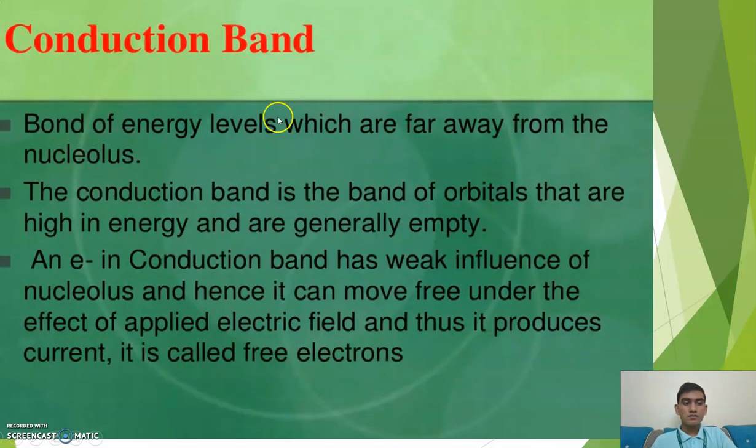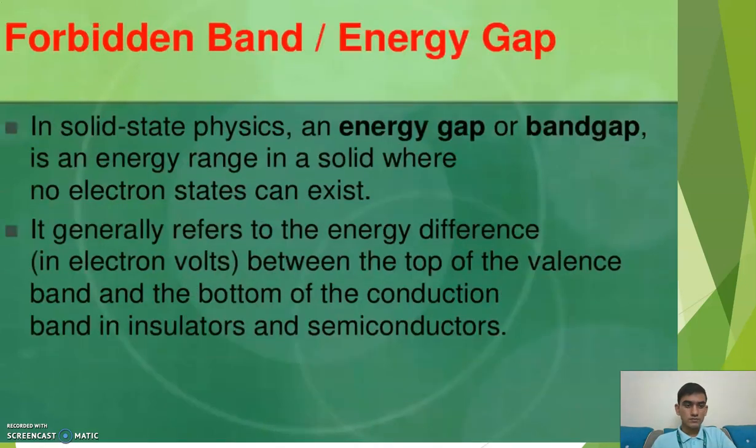So what is the conduction band? Band of energy levels which are far away from the nucleus. This is the valence band, which is closer, and this is far away from the nucleus. The conduction band is the band of orbitals that are high in energy and are generally empty. An electron in the conduction band has weak influence of the nucleus and hence it can move freely under the effect of an applied electric field and thus produces current. It is called a free electron.